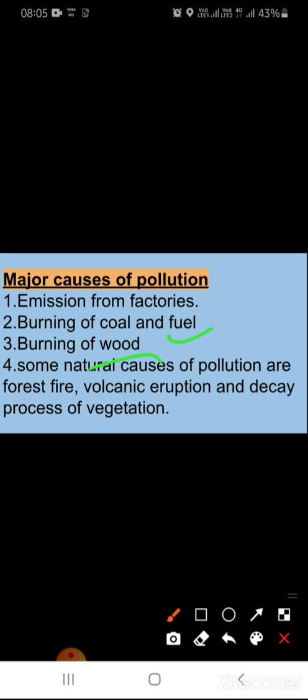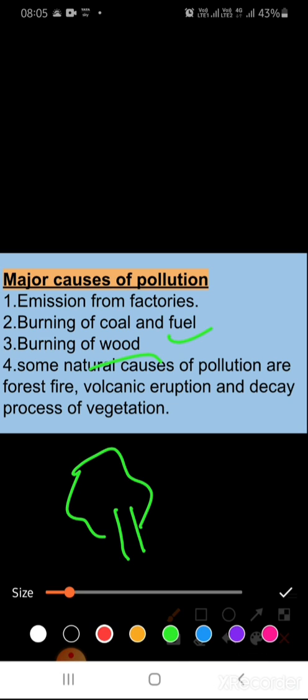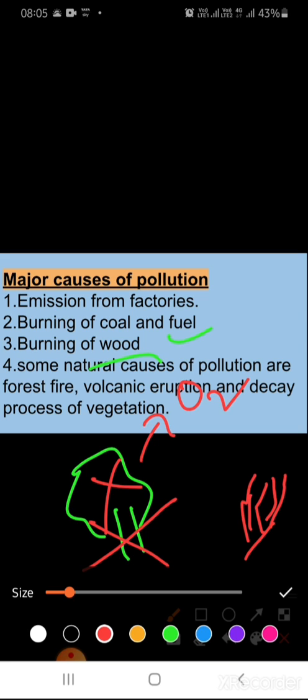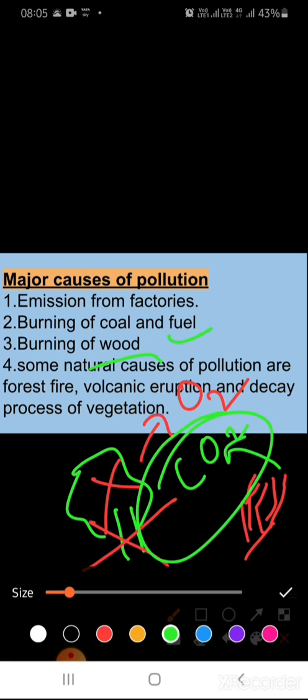Now, burning of wood. See how much loss there is in the burning of wood. If a tree is there, we cut the tree. First of all, we cut the tree, so we are stopping one source of oxygen. We have cut the tree, and now we are burning its wood. And in the burning process, what is released? Carbon dioxide is released. And this carbon dioxide will remain in the atmosphere if it is not used by plants.